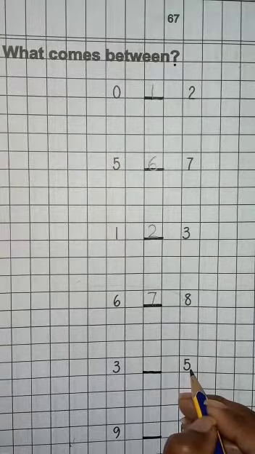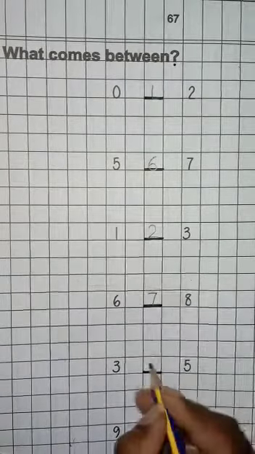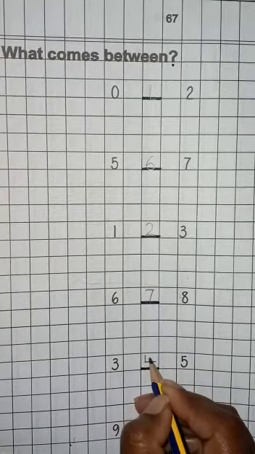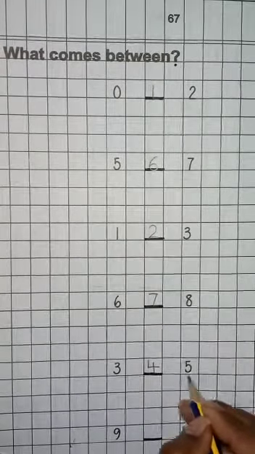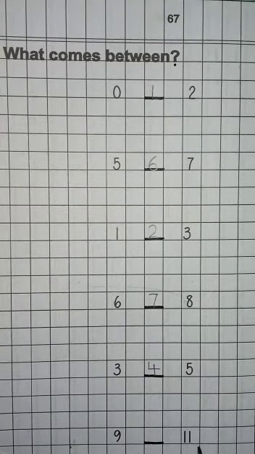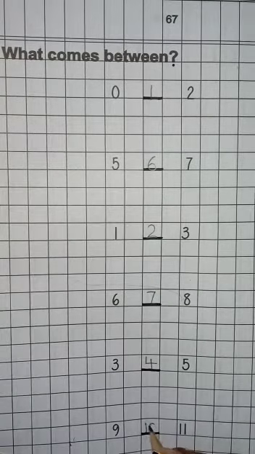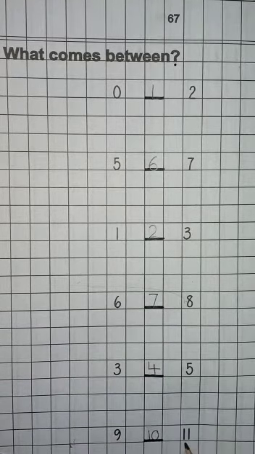So let's revise the counting. 3, 4, 5. So I am going to write 4 in between 3 and 5. So 3, 4, 5. This is number 9 and this is number 11. So 9, 10, 11. So I am going to write 10 here. 1 and 0. So 9, 10, 11.